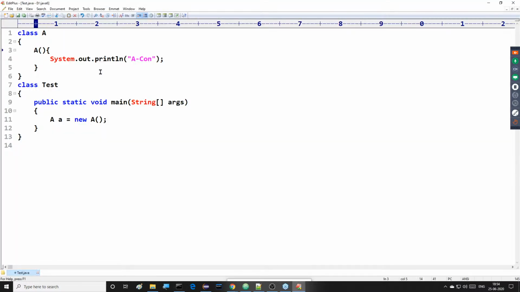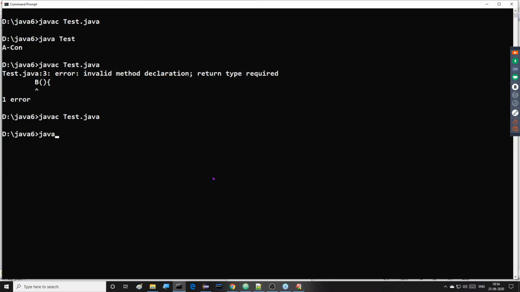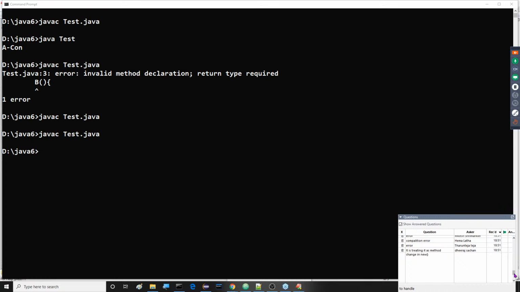Say for example, I don't want to return any value, I just want to specify void. Void is a return type. I want to provide a void constructor here. Then what will happen? What is the scenario going on there? Now let me compile this one. javac tester.java. All of you observe this clearly. javac tester.java compiled successfully. Here we are not getting any compilation error.